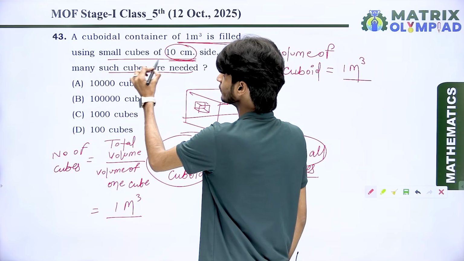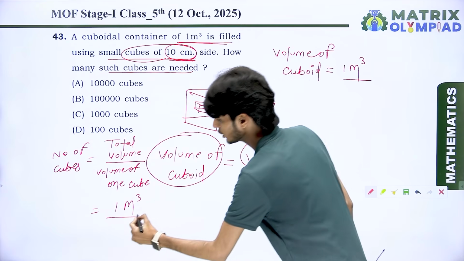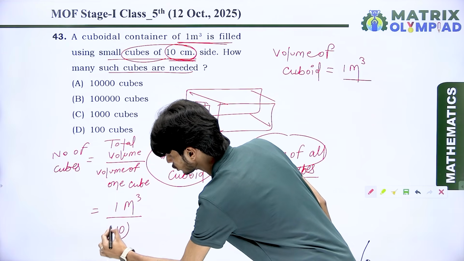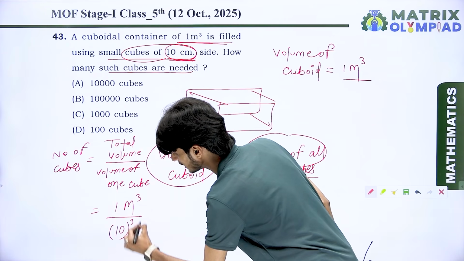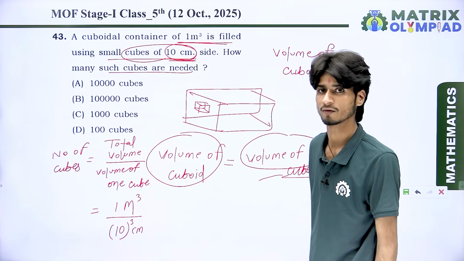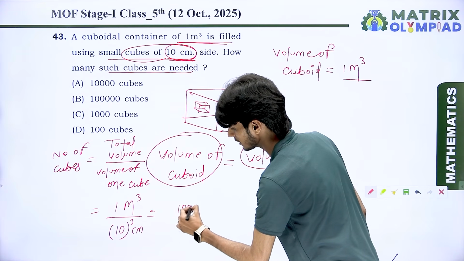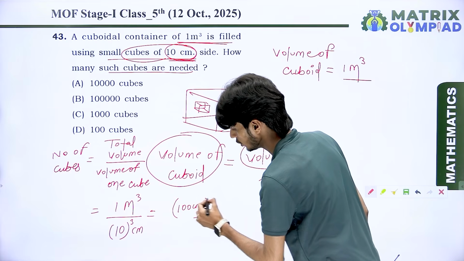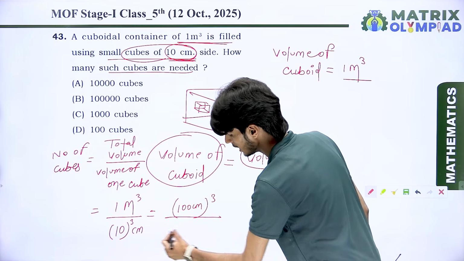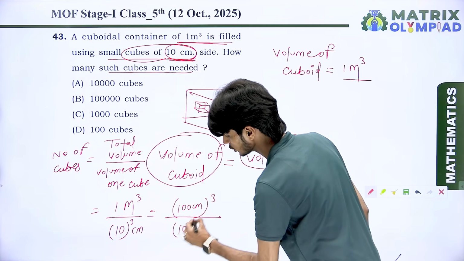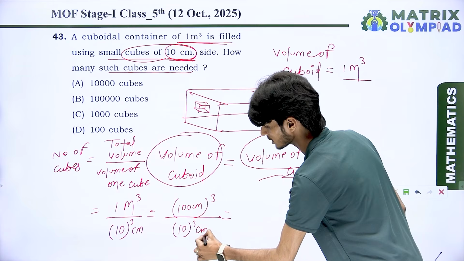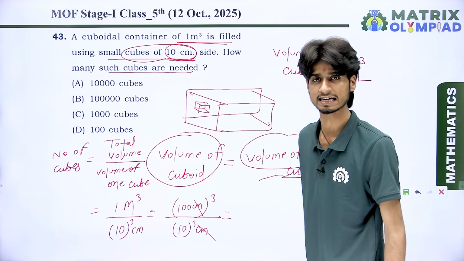And we know very well the volume of a cube is side cube. That means 10 cube, but it is in centimeter. Yes or no? We know very well. So here we have 1 meter, which means 100 centimeter, and we want to take the cube of this. And here we have 10 cube. So first of all, sort it out: centimeter cube and centimeter cube directly cancel out.